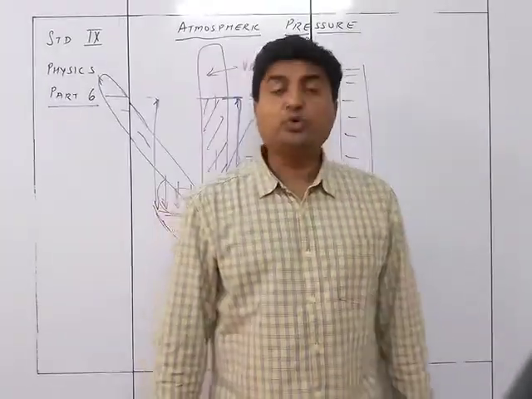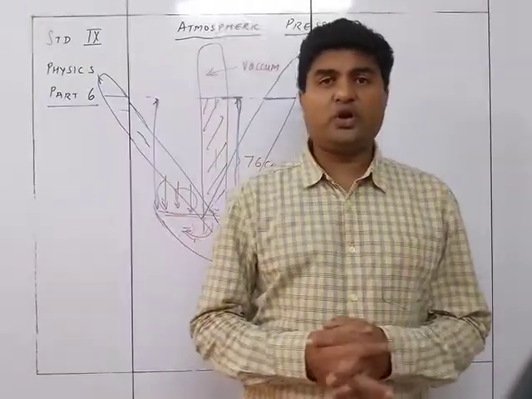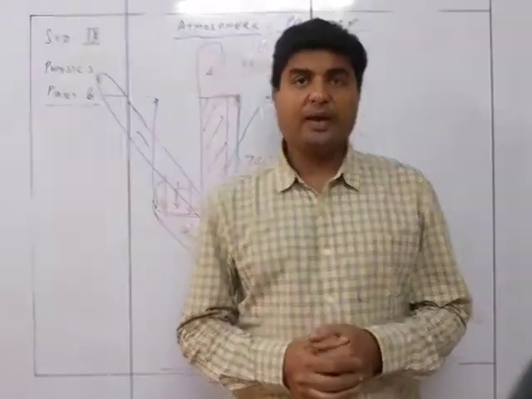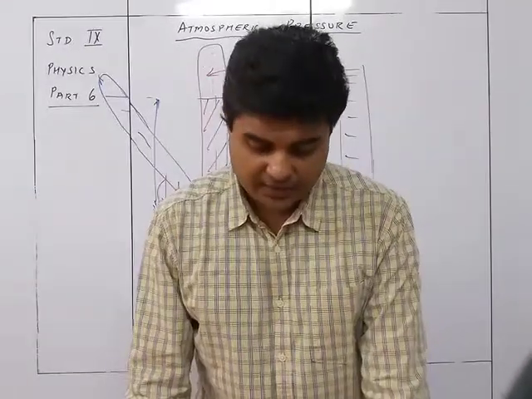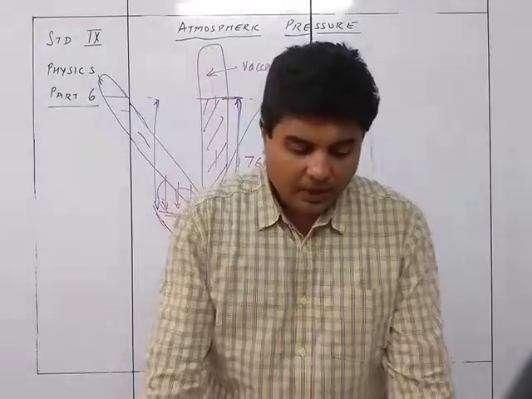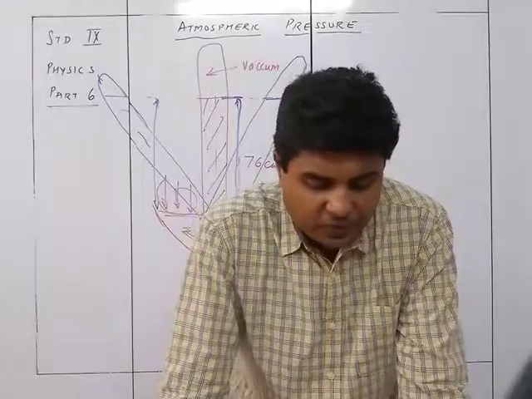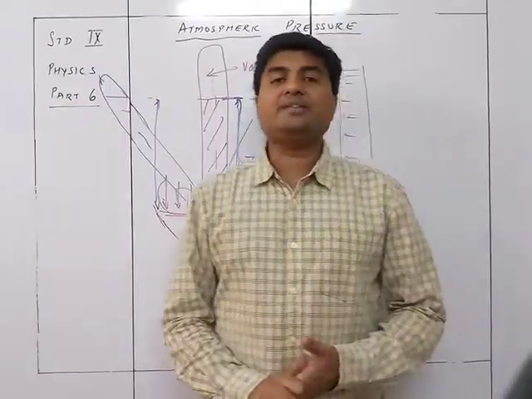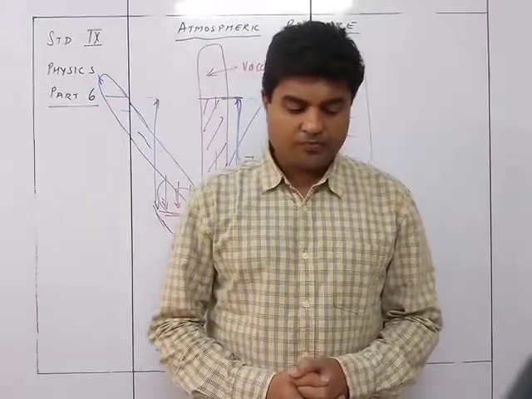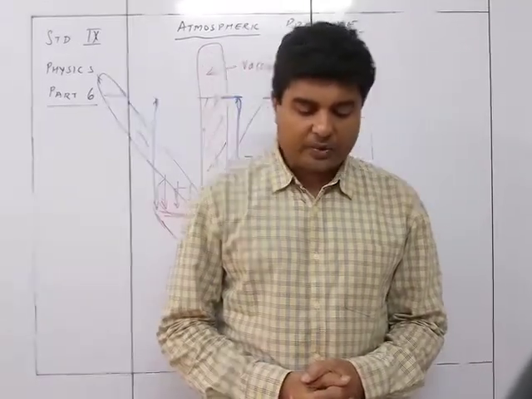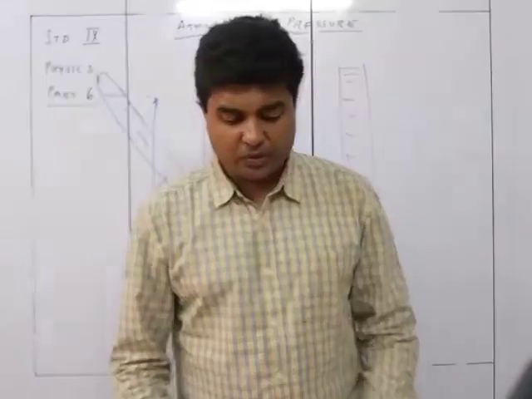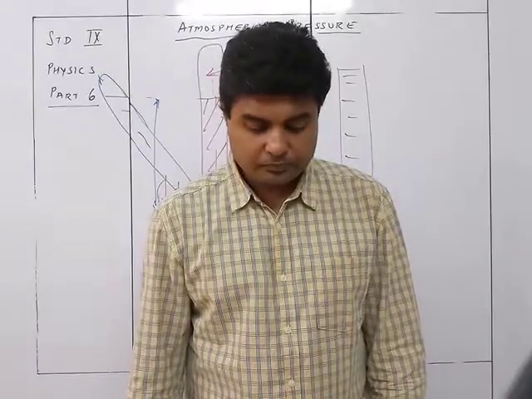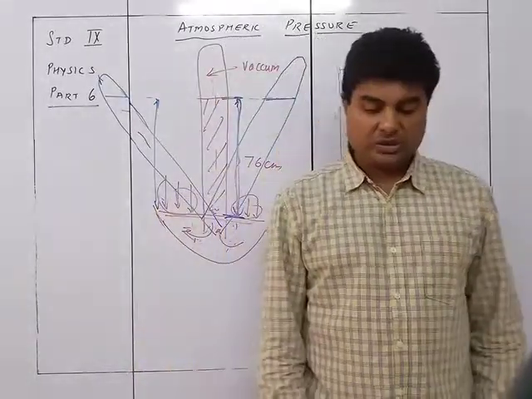Now you can see that we used mercury in this case. We did not use water over here. So let's see what are the advantages of using mercury and what are the disadvantages of using water in case of the barometer. A barometer can be made by using any liquid, but the use of mercury in a barometer is preferred for the following reasons. First, the density of mercury is 13.6 into 10 raised to 3 kg per meter cube, which is greater than that of any other liquid, so only 0.76 meters height of the mercury column is needed to balance the normal atmospheric pressure. Use of other liquid requires a much longer tube.